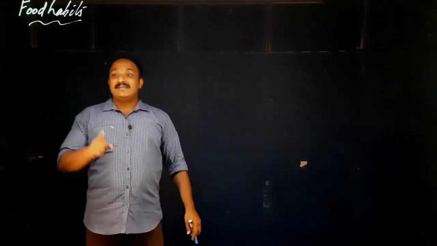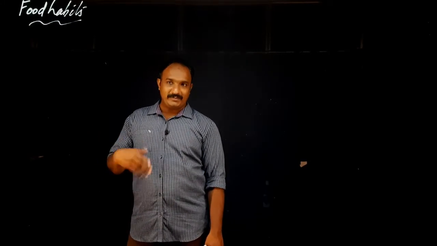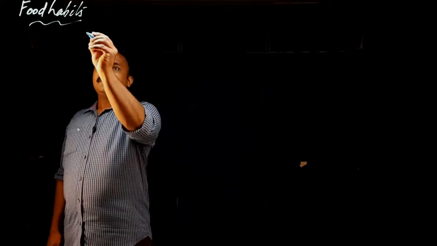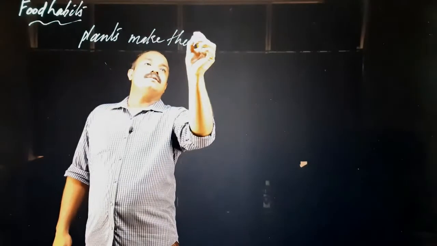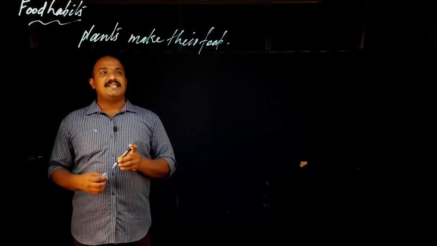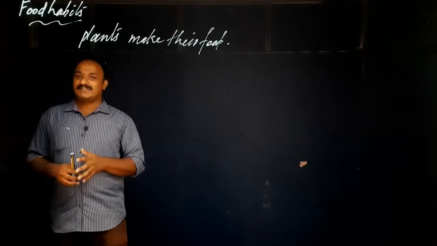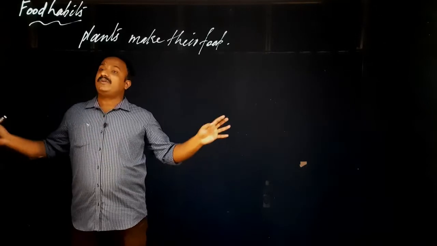When we discussed movements, plants were unable to move from one place to another. But in the case of food habits, look, plants make their food, but animals cannot. Animals cannot make food.